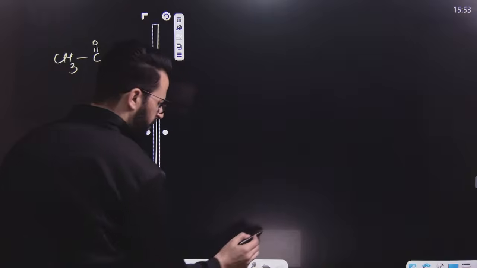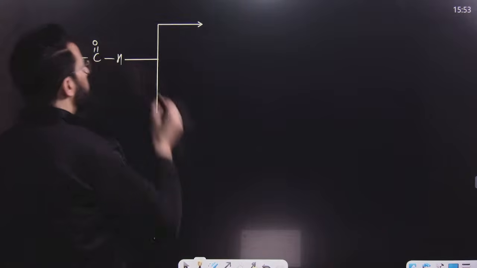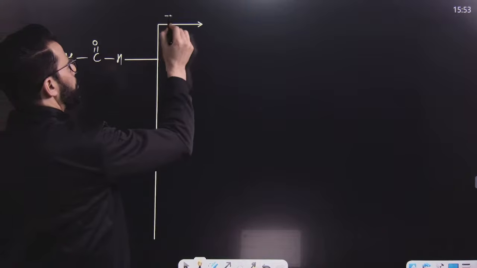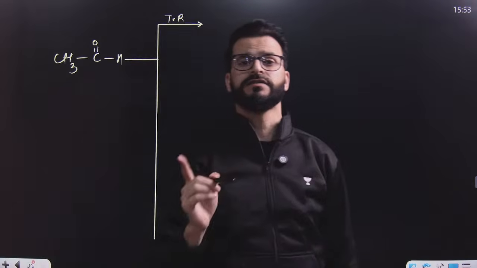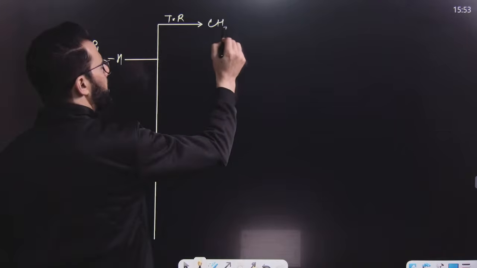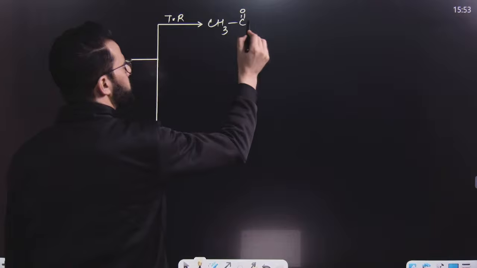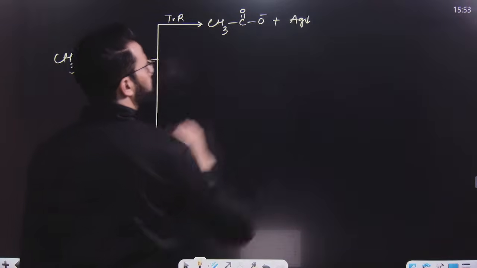You will be having a few more reactions. Suppose you simply oxidize it with Tollens' reagent. What is Tollens' reagent? Ammoniacal silver nitrate solution, that means AgNO3 plus NH4OH. So what will happen over here? This aldehyde is oxidized and we will get a silver mirror over here.